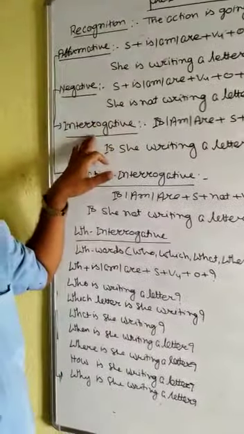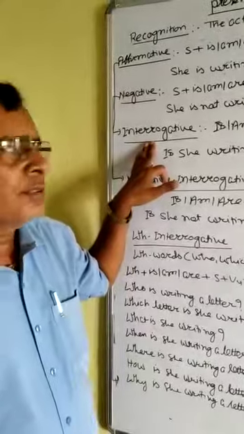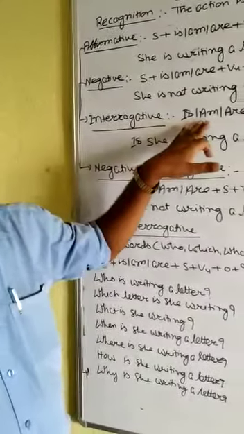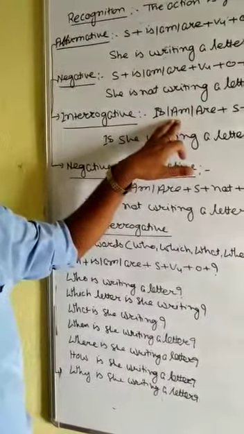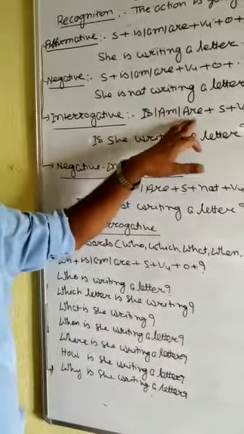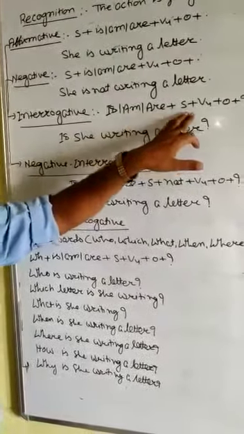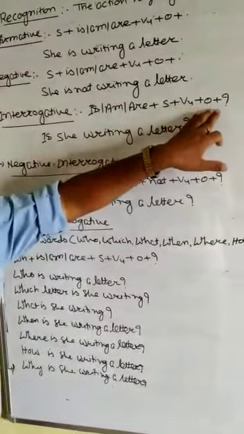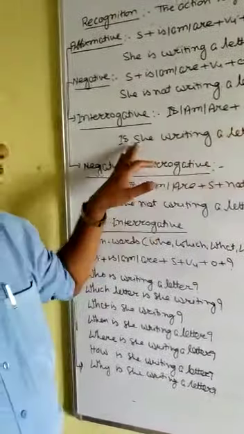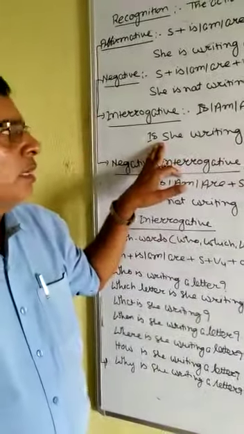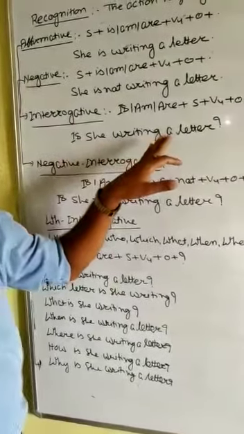If this affirmative is changed into an interrogative sentence, the format will be is / am / are plus subject plus verb-ing plus object plus question mark. The sentence will be: Is she writing a letter?